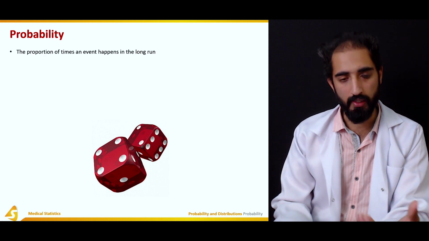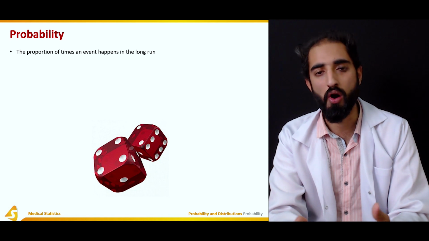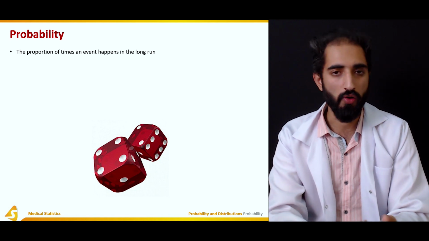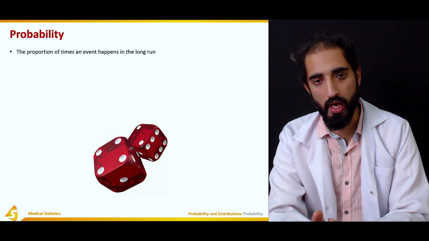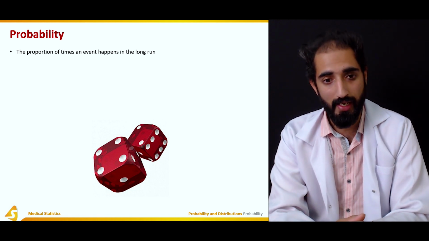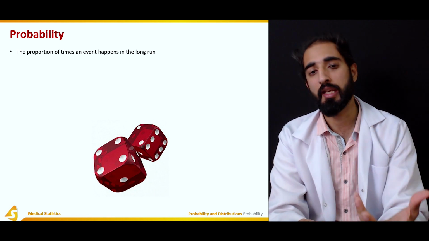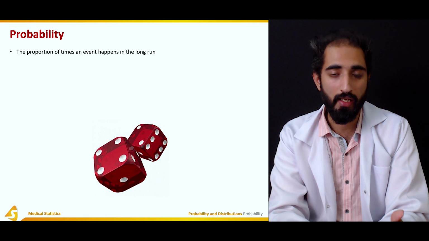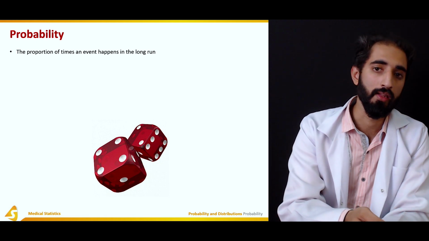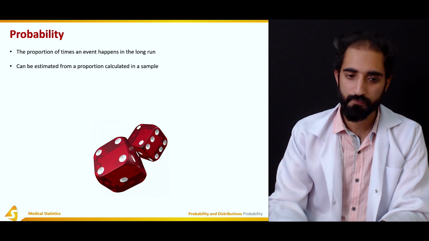What is probability? It is the proportion of times an event happens in the long run. For example, if I toss a coin, there's a 50% chance that there would be heads and a 50% chance that there would be tails. So that is actually the proportion of the time an event happens. And what is the event? It can either be the heads or the tails, and that is actually the probability.